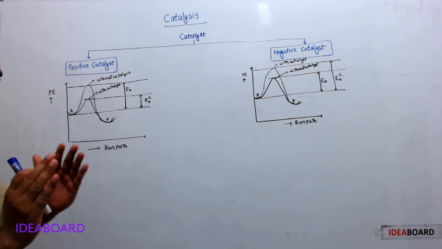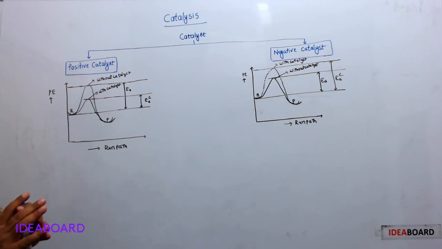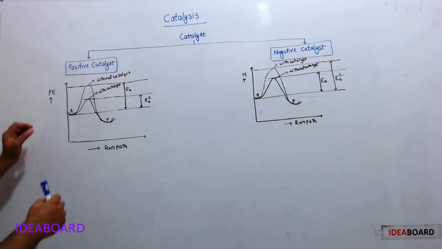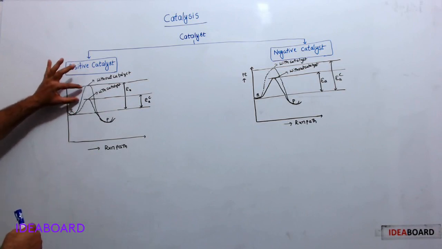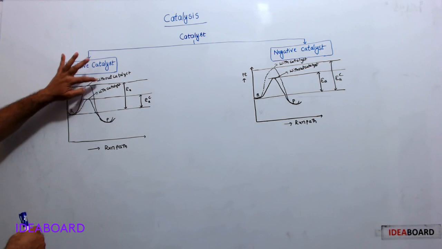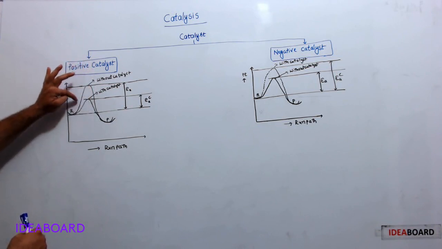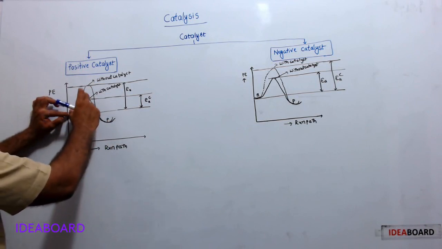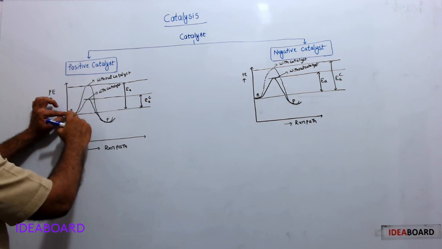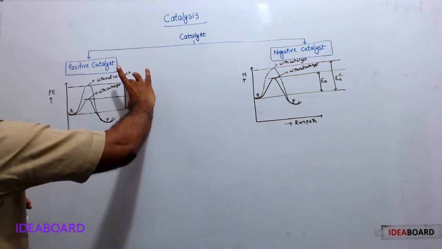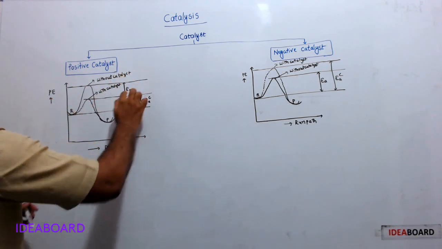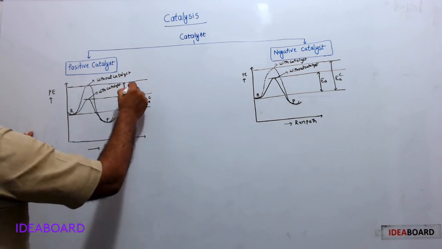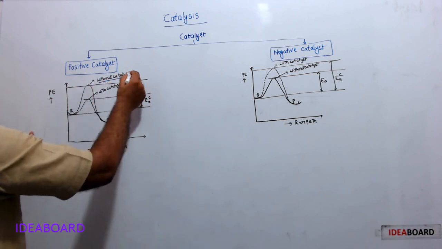Here we discussed activation energy and kinetics. This is the extra amount of energy required by the reactant molecule to cross the energy barrier. Suppose we consider the reaction path in the absence of catalyst, without catalyst: here is the reactant, here the product. To cross this energy barrier, the reactant molecule requires this much extra energy. This extra energy is the activation energy in the absence of catalyst.